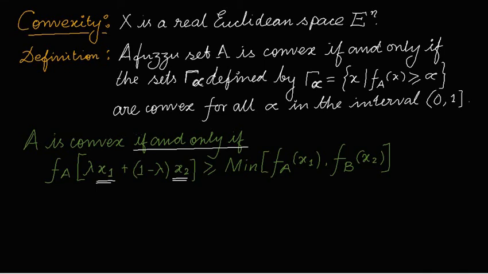This membership value, for fuzzy set A, is going to be greater than or equal to the minimum of fA(x1) and fA(x2), for all x1 and x2 in X and all lambda in [0, 1].